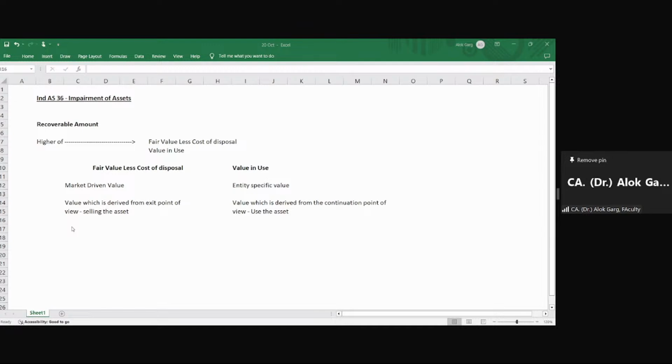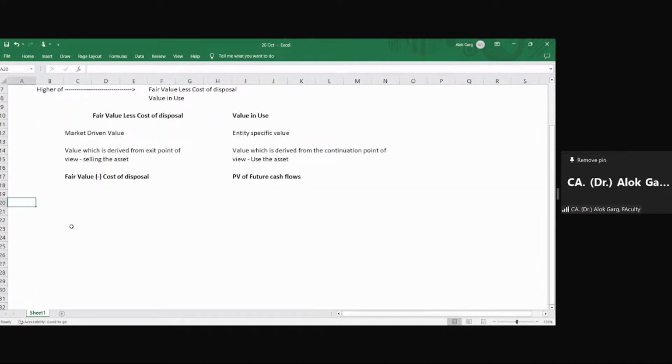So friends, in computing fair value less cost of disposal, you need to reduce the cost of disposal, the cost to sell, from the fair value, right? And in the case of value in use, you need to compute it as the present value of future cash flows. Okay. Clear? So this is the difference between fair value less cost of disposal and value in use. Okay. Example.